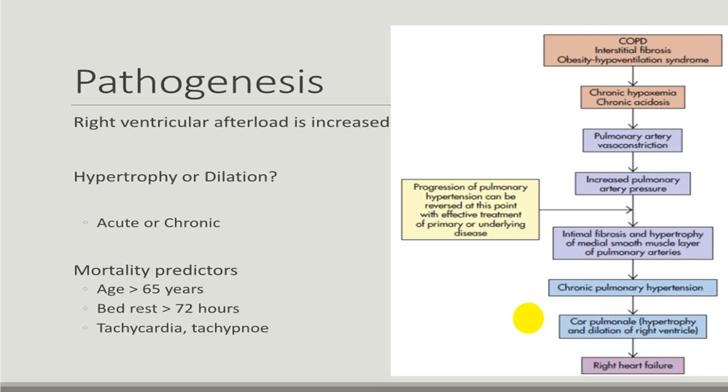So right ventricle undergoes hypertrophy as well as dilatation, and because of that, now there is a increased pressure in right ventricle, that will have increased pressure in right atrium, increased pressure in superior vena cava and inferior vena cava, leading to right side heart failure. So this will be the pathophysiology in chronic cor pulmonale.